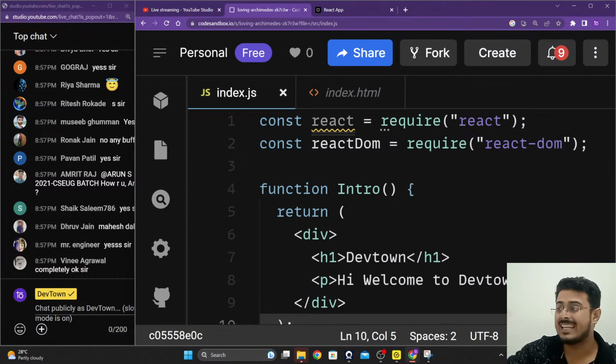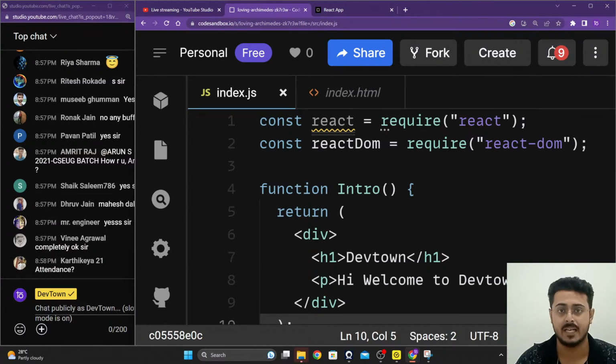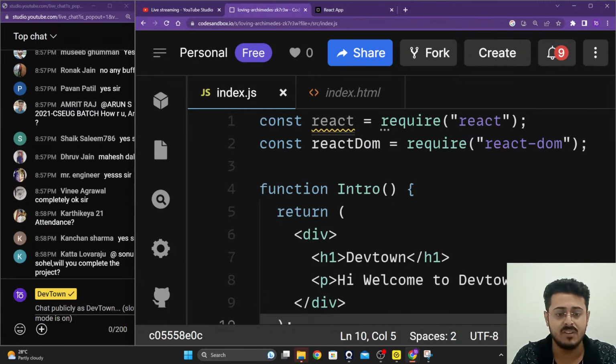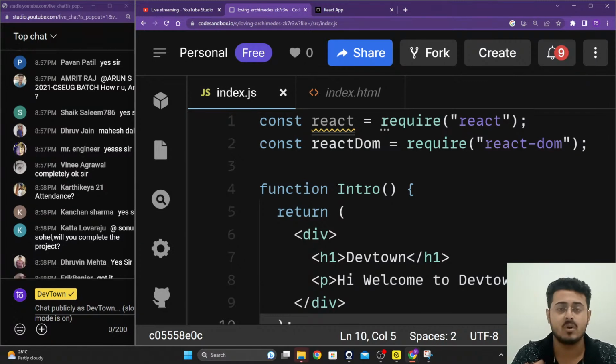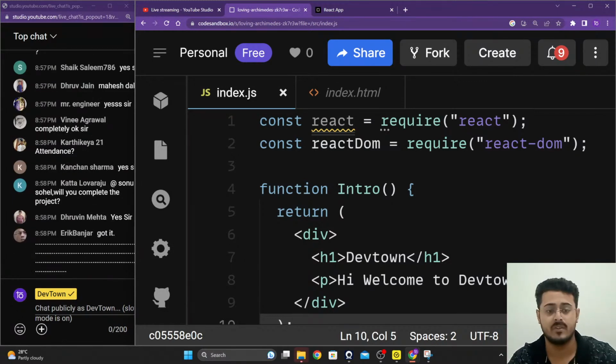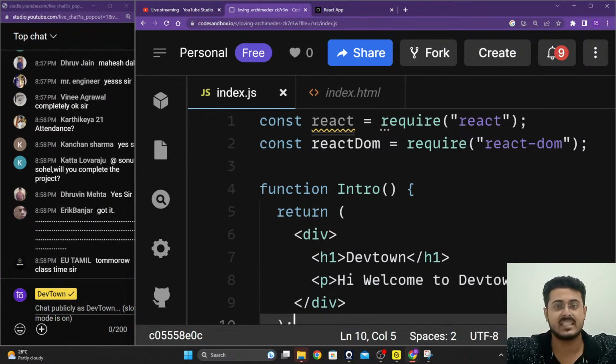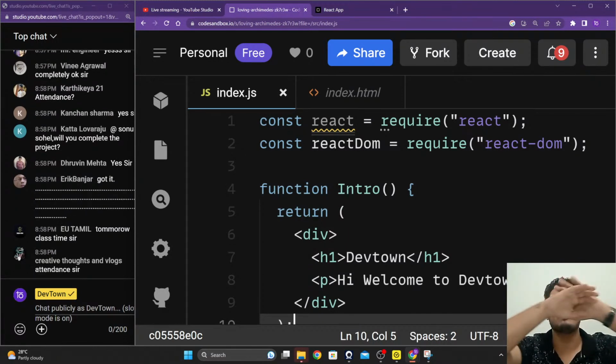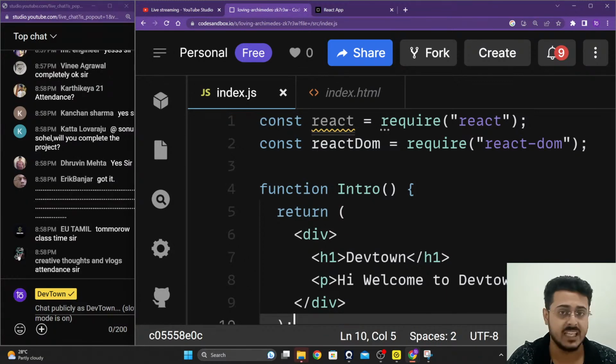If all of us write the code inside the same file, it is going to be very difficult to come up with one final version of the file. Think about it. One file being edited by 10,000 people at the same point of time. It will be very, very difficult for you to figure out which version of the file you should keep and which you should not keep.